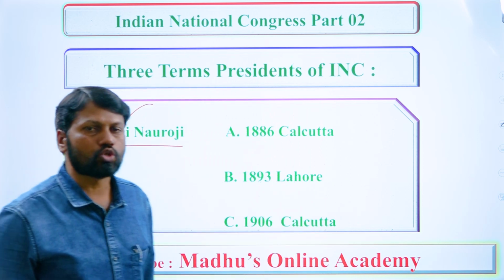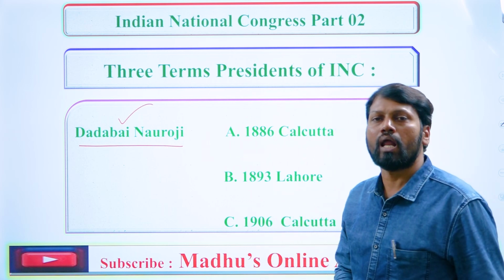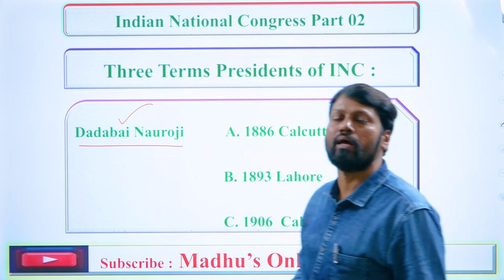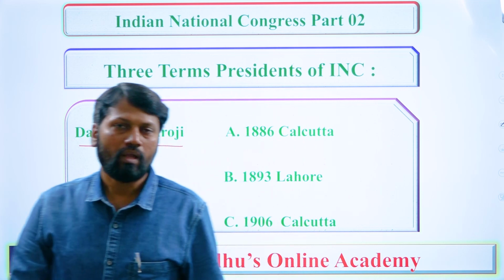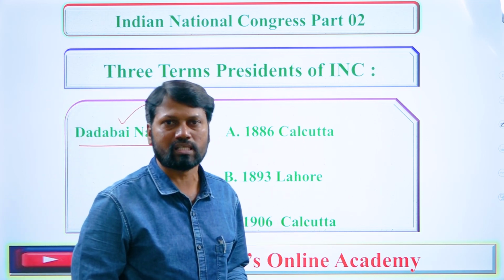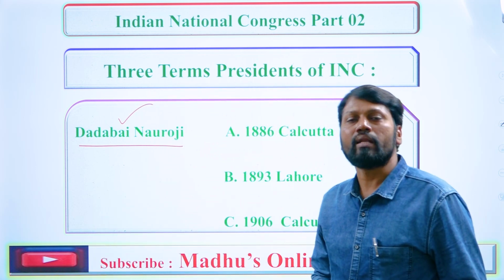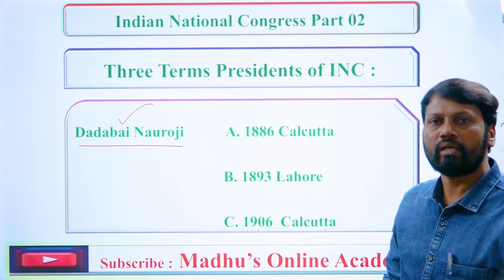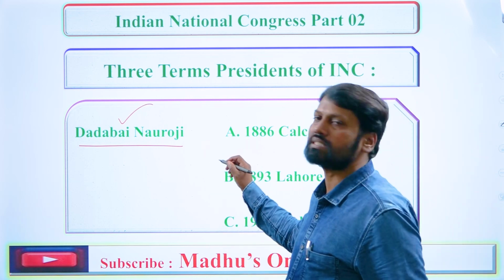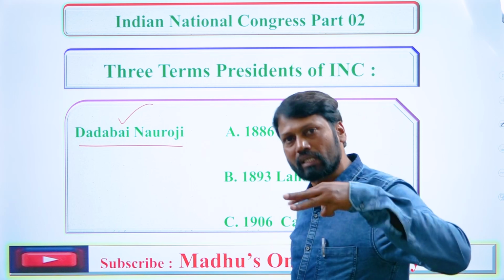The second time, he presided over the Lahore session, held in the year 1893. And the third and last time he served as president of the INC session held at Calcutta in the year 1906. So three times, he was the first president of INC sessions who served for three terms.